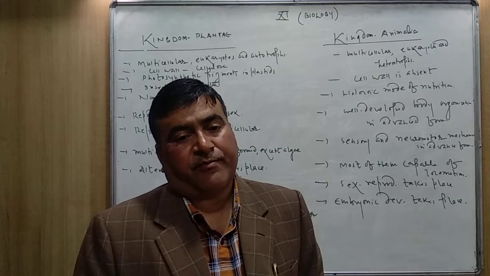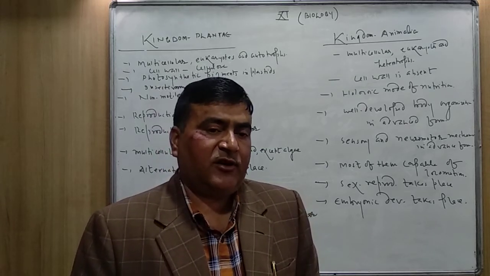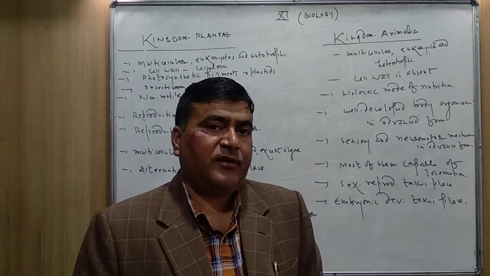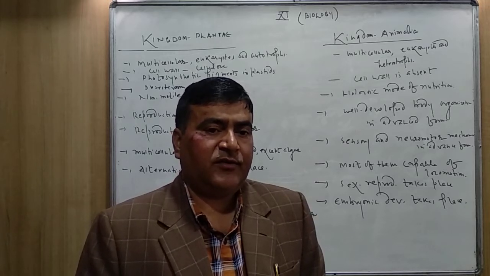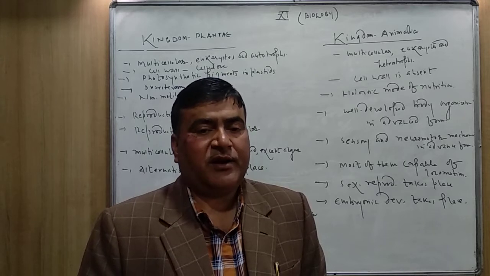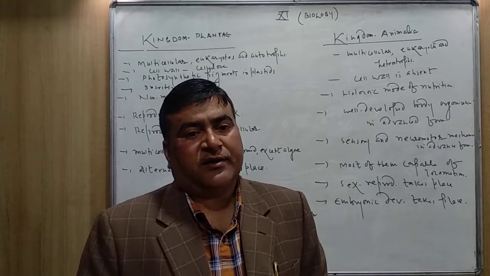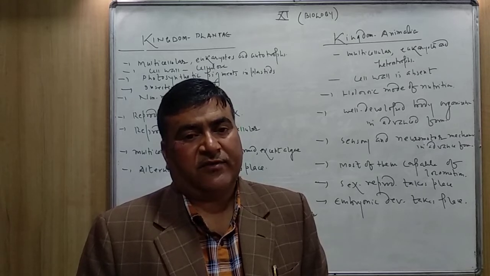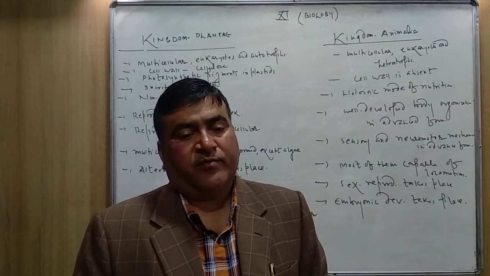Question number 3. Write the component of cell wall in plant cell.